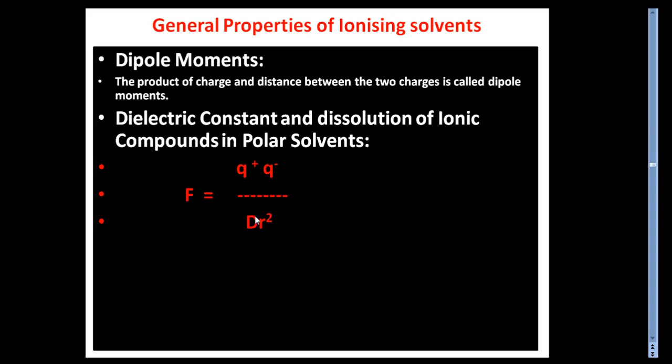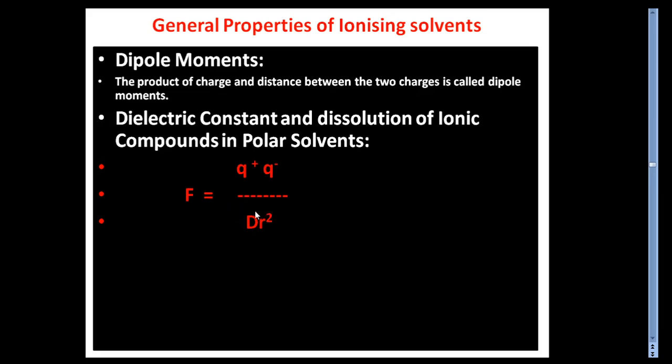The capital D is a constant, also called the dielectric constant, and it depends upon the nature of the solvent in which the ionic crystal is kept. This expression shows that for the same values of Q plus, Q minus and r, if D is large, the force F is small.